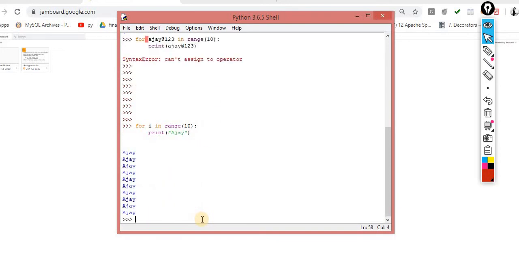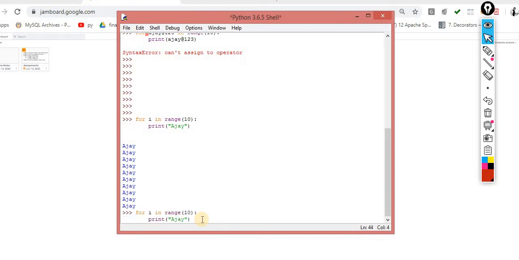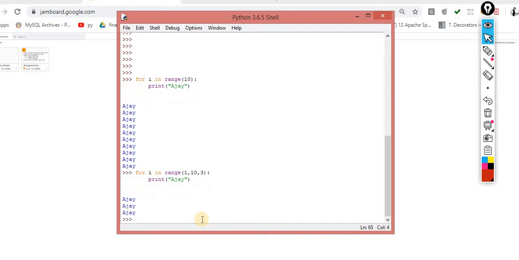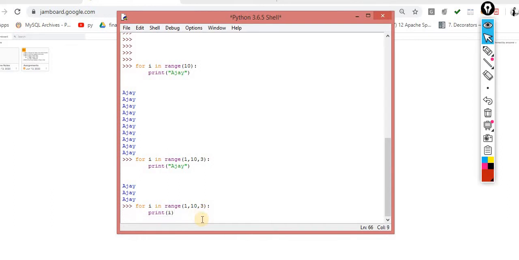So Ajay is printing on the screen 10 times. One more case. This time, 1 comma 10 comma 3. Here I print the value of I. So what output will I get?